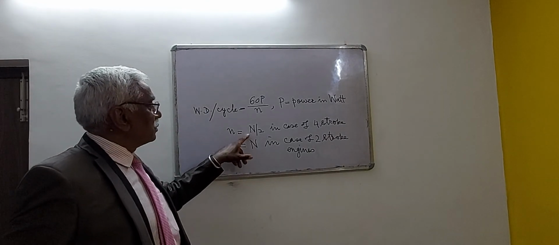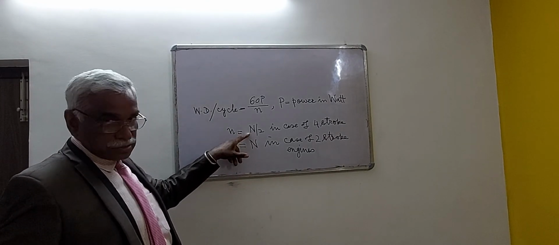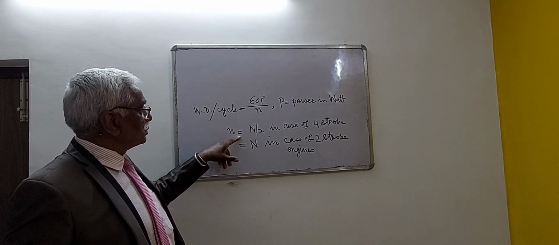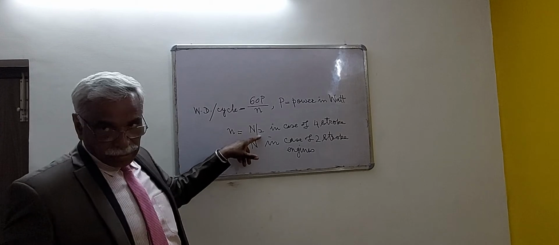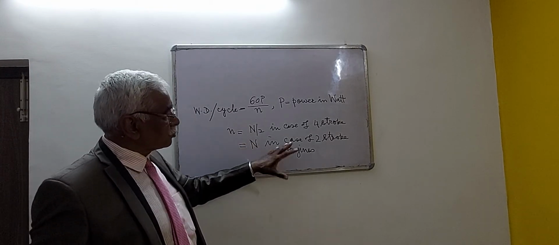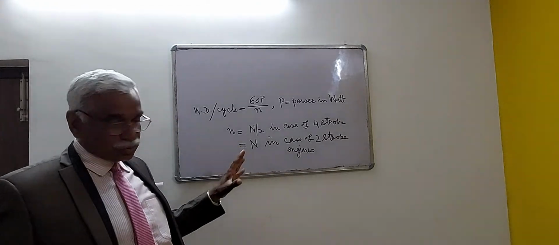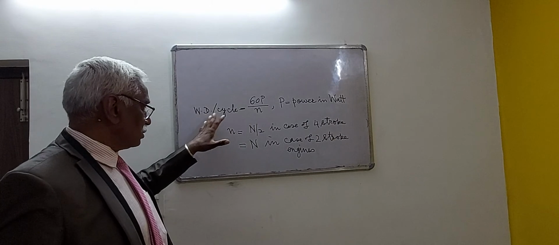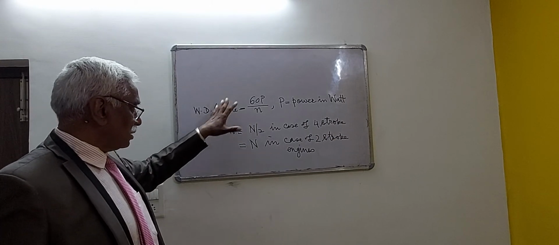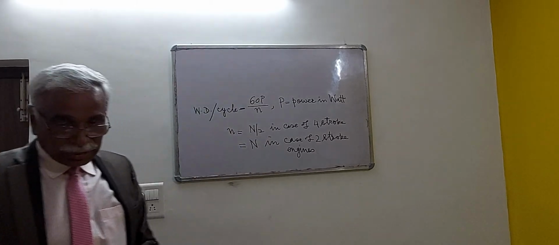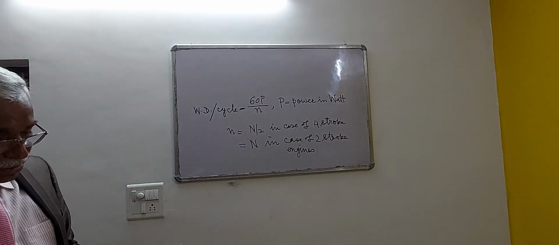Suppose the speed of the flywheel is 100 RPM, then the value of N for 4-stroke engines will be taken as 100 by 2, and the value of N in case of 2-stroke engines or steam engines will be taken as 100. So work done per cycle in case of flywheel can be calculated with the help of this formula, 60P divided by N.